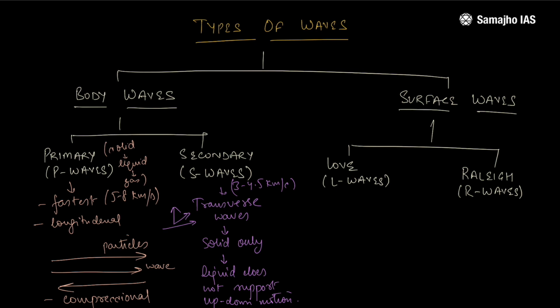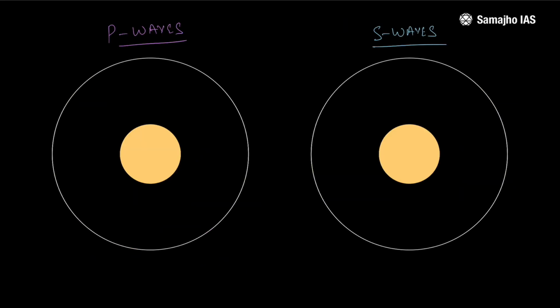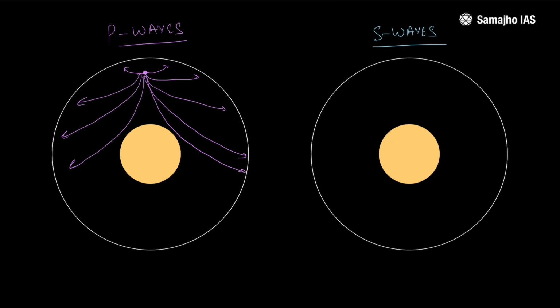Before we move on to the surface waves, I would like to show you how these primary and secondary waves propagate inside the inner Earth. Right, so P waves versus S waves. Let's first look at P waves. Again, this is the focus. The P waves start propagating and they would bend, as I showed you and have already discussed. They would bend in the Earth's crust and reach the Earth's surface at different locations like this.